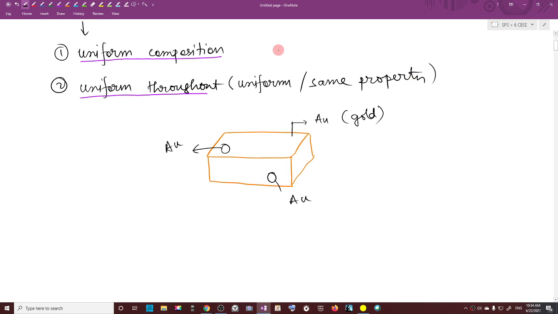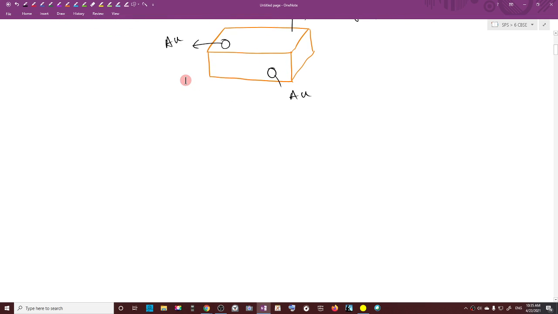All elements, example hydrogen, oxygen, iron, gold, etc., and compounds, example salt, sugar, water, etc., are homogeneous substances. The different parts of any sample of these substances will behave similarly and have the same composition. Suppose you take a pure substance. We will do two kinds of things. First, yes, tell me.